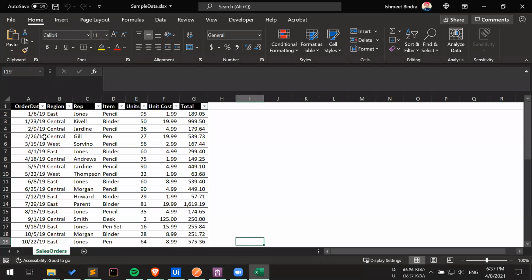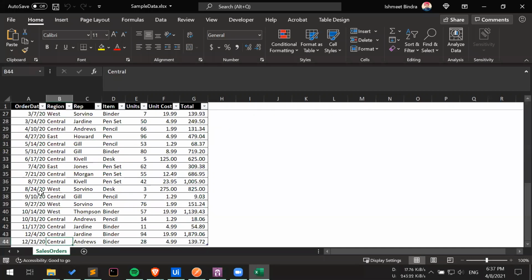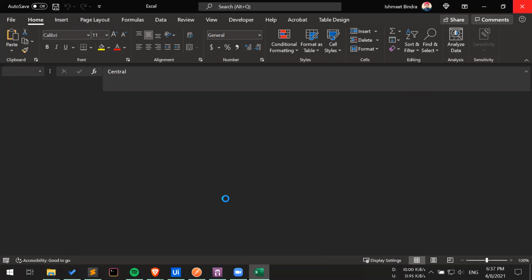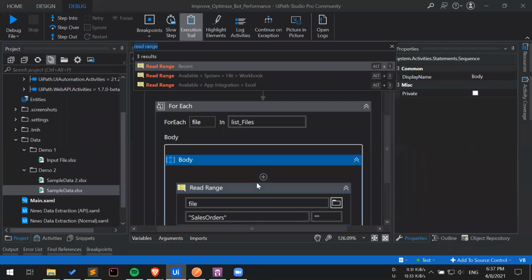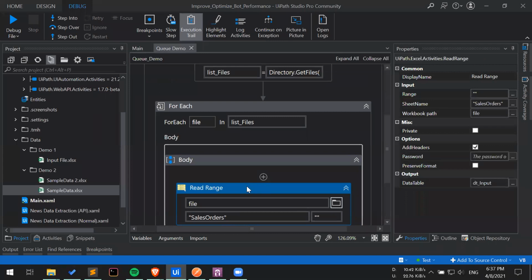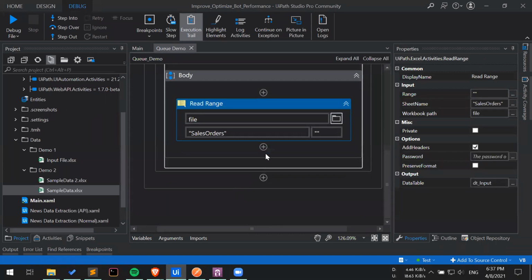Okay, so as you can see, it is a sales orders data table, and the sheet name is sales orders, and it has a couple of rows available. So we will be seeing how to upload this entire data into the queue. With the sheet name, let's close this Excel and specify the sheet name here. Okay, now we have our data available. Let's see how we actually convert it.